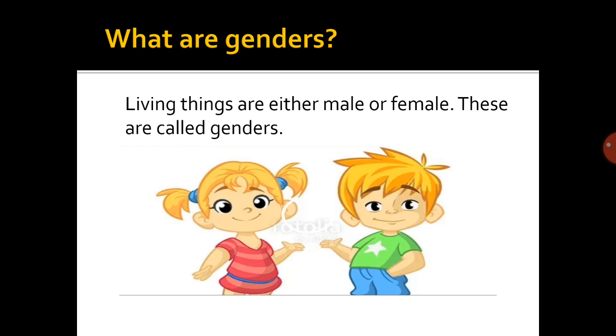Now, children, do you know what are genders? Let me tell you. Living things are either male or female. These are called genders. Now, this girl is female and boy is male. So, in other words, we can say the gender of a noun tells us whether a person or an animal is a male or a female. For male, we use pronoun as he, and for female, we use pronoun as she.